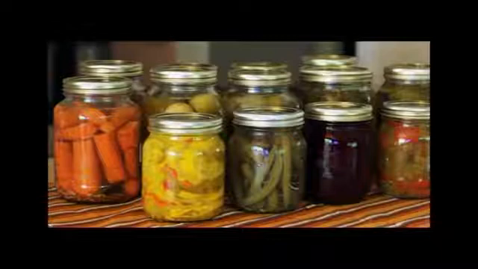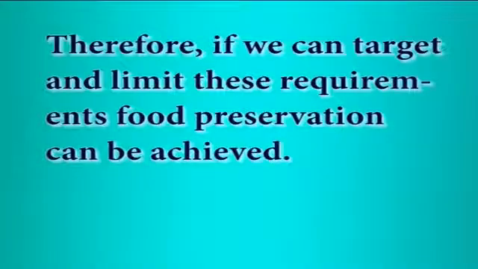During storage or preservation of food, the conditions which are congenial for the spoilage system have to be restricted. Like we humans, microorganisms also need food and water. Further, they also need a suitable pH and temperature to grow. Therefore, if we can target and limit these requirements, food preservation can be achieved.